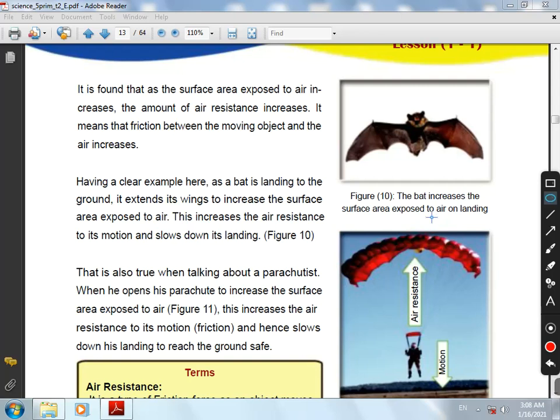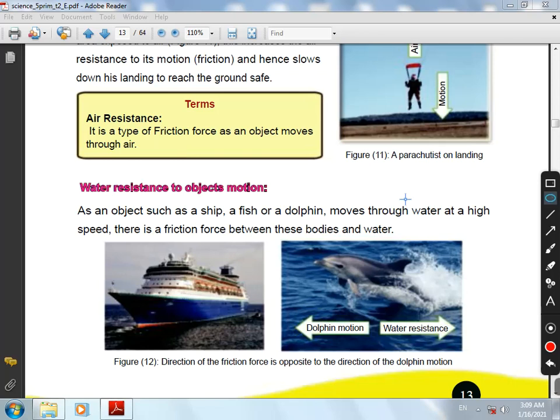For example, the bat extends its wings or the parachutist opens the parachute as they land. Why? To increase the surface area and increase the air resistance. Again, the bat expands its wings or the parachutist opens the parachute as they land to increase surface area and increase air resistance.